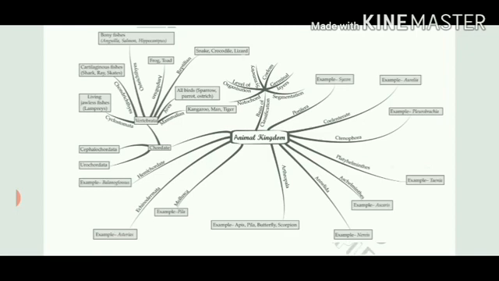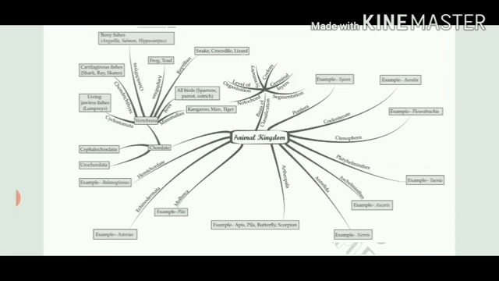There are different phyla which you will study under the animal kingdom, starting with Porifera, Coelenterata, Ctenophora, Platyhelminthes, Aschelminthes, Annelida, Arthropoda, Mollusca, Echinodermata, and finally Chordata. Chordata is further divided into vertebrates, and vertebrates you will study in 6 types.